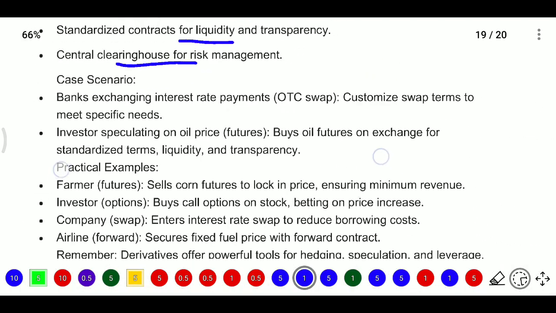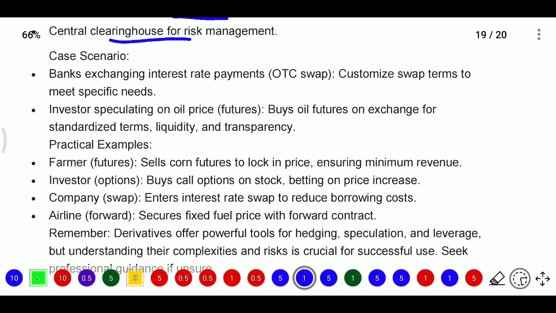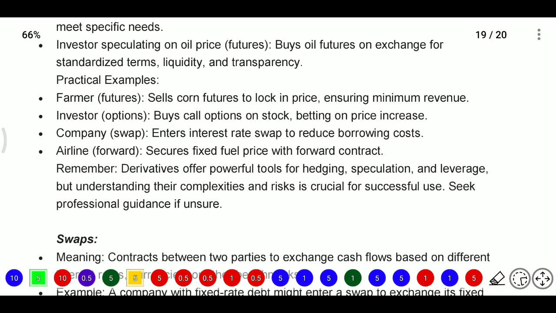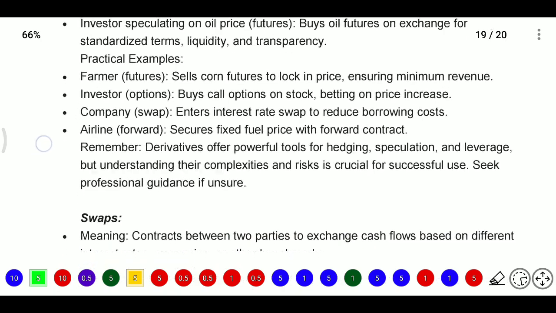For example, in a case scenario, a bank exchanges interest rate payments, that is an OTC swap, a customized swap. All examples were provided here.